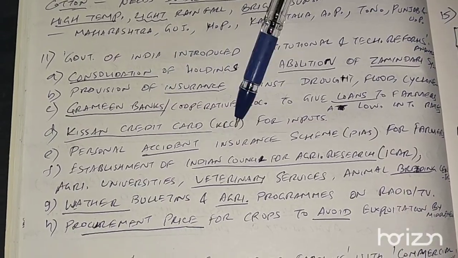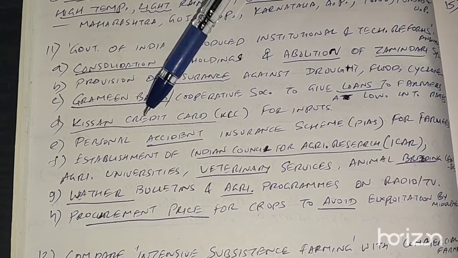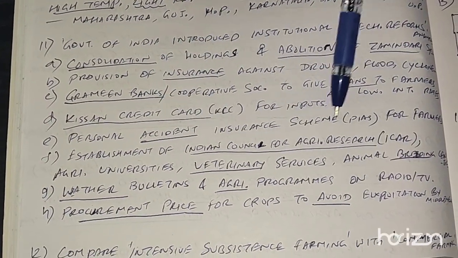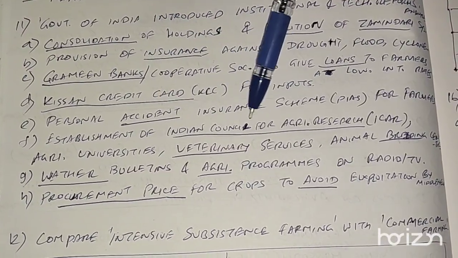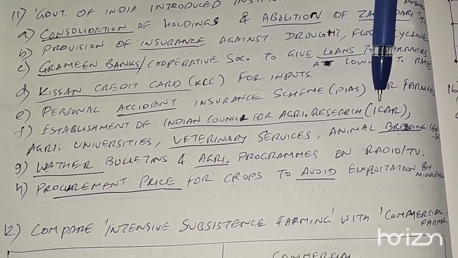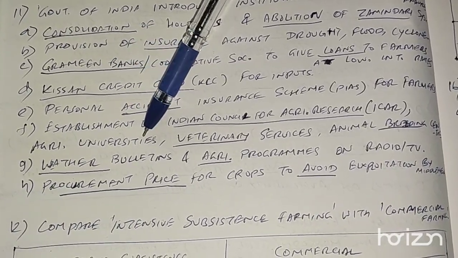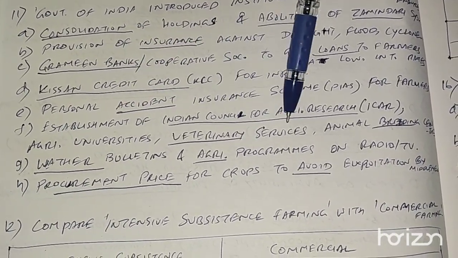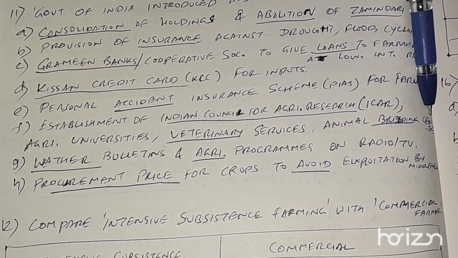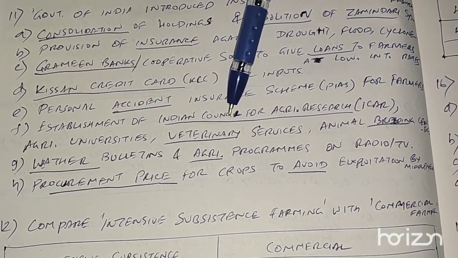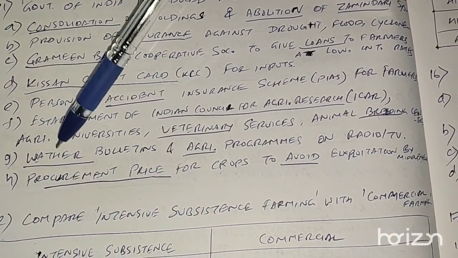Okay, Kisan credit card was created to give the farmer necessary inputs. Personal accident insurance scheme for farmers was introduced. Establishment of Indian Council for Agricultural Research, ICAR, was created. Agricultural universities were created. Veterinary services were created, and animal breeding centers were created. So all these places were created by Indian government to help the agriculture.